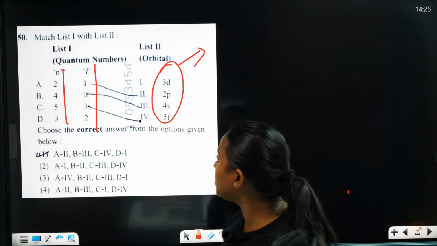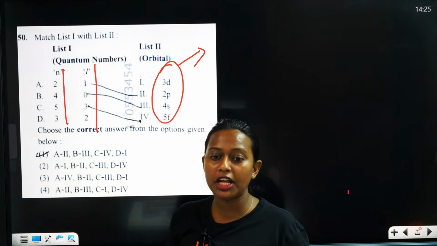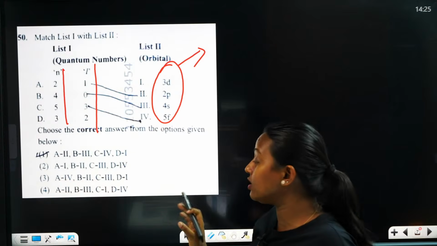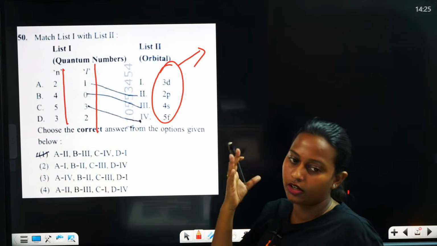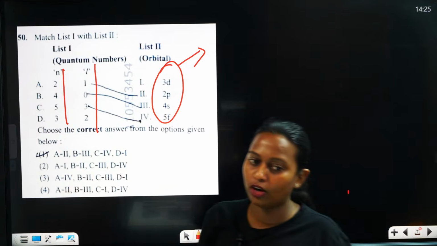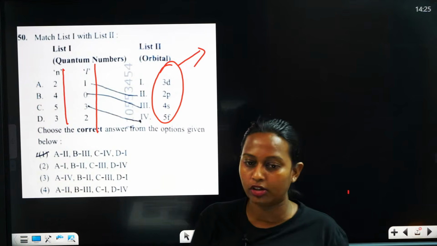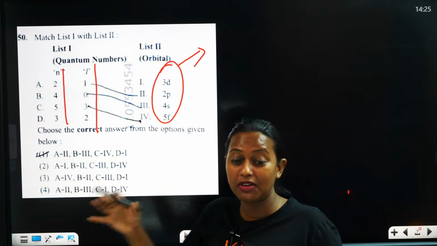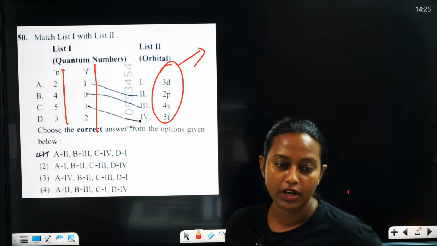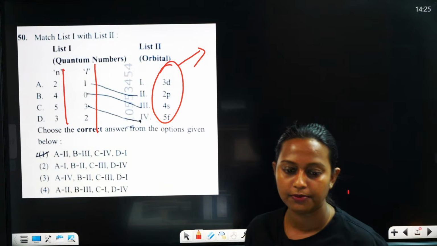Is it visible? So tell me what will be the correct answer. You can write this answer even if you are blindfolded because it's a very easy question.